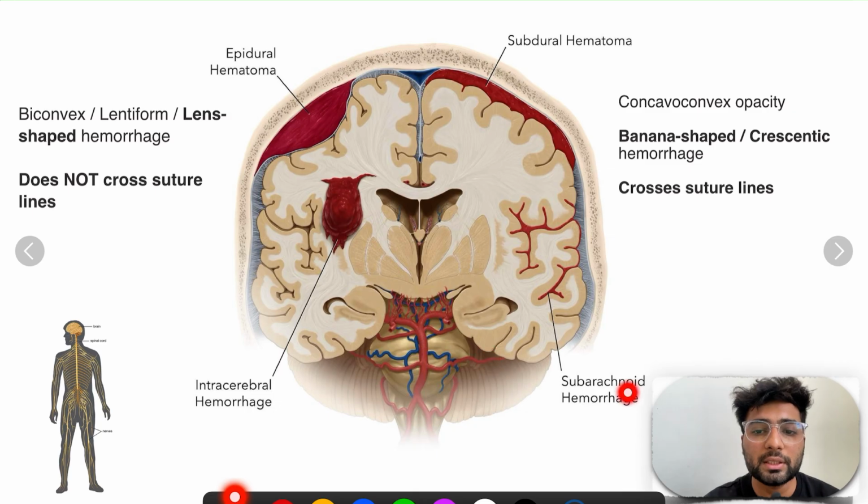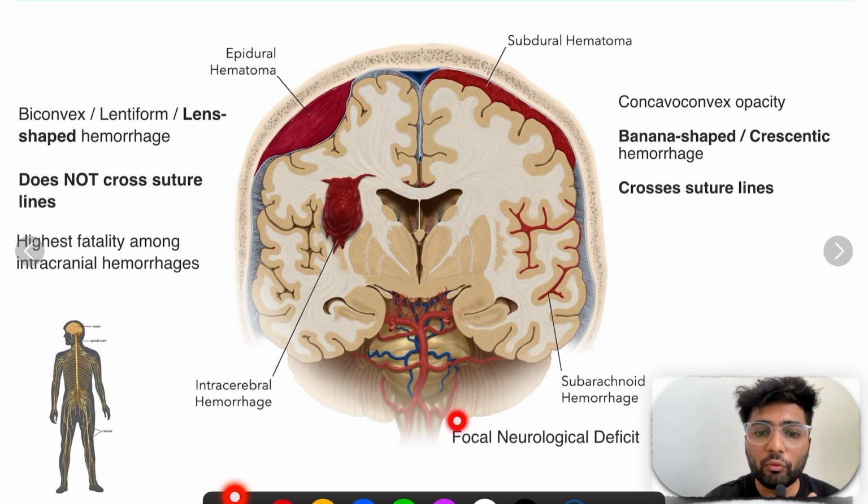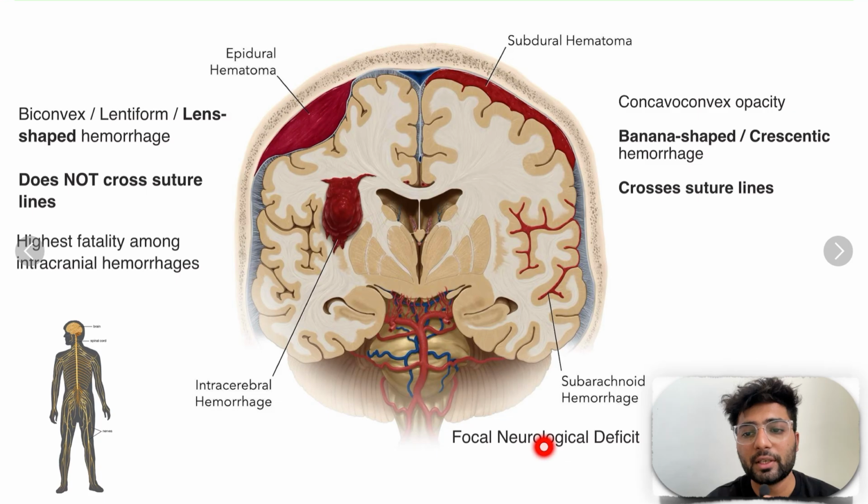The last one is subarachnoid hemorrhage. How it is different from these two is that the hemorrhage is inside the brain tissues, while in subdural and epidural, the hemorrhage was outside, just in the meningeal layers. When it is inside, it will cause a focal neurological deficit. What does that mean?